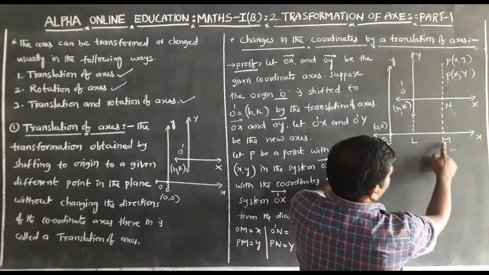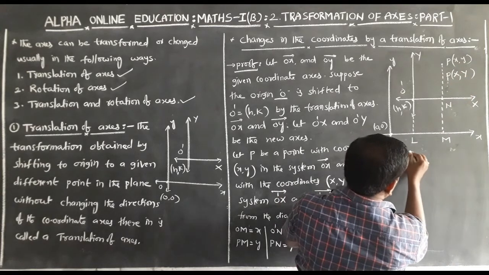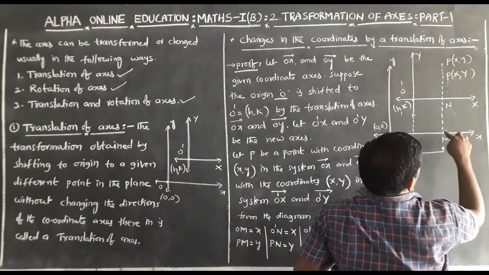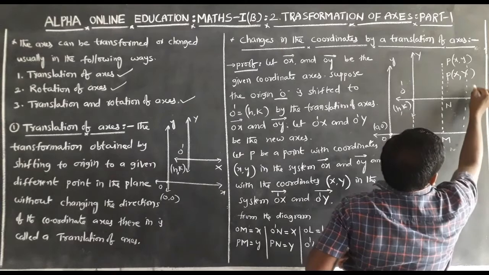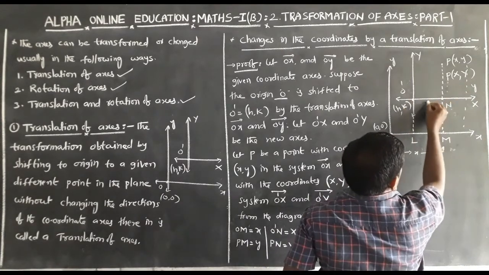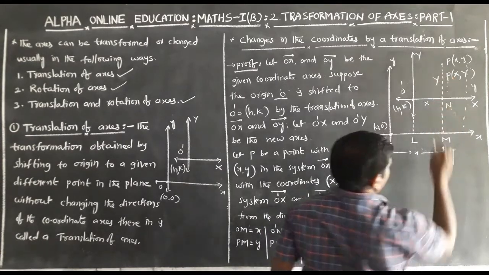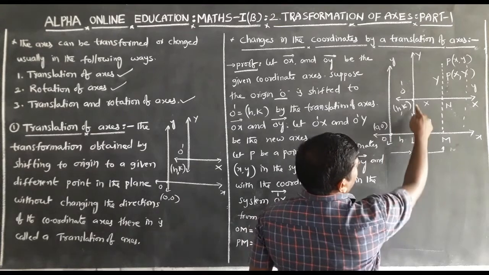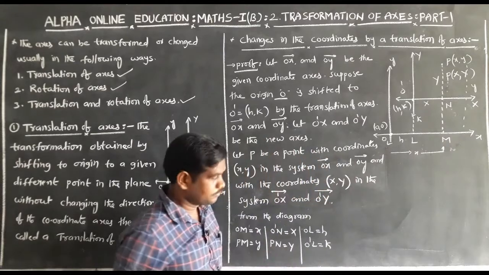Here OM is equal to small x. PM is equal to small y. O dash N is equal to capital X. PN is equal to capital Y. OL is equal to small h. O dash L is equal to small k.